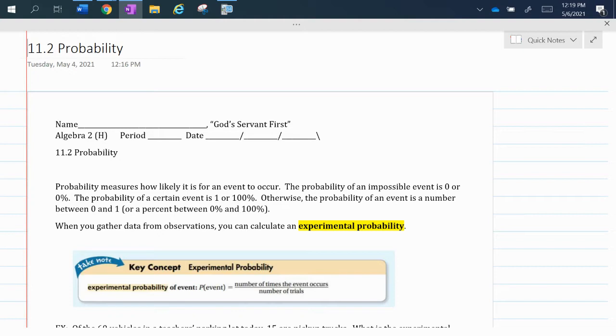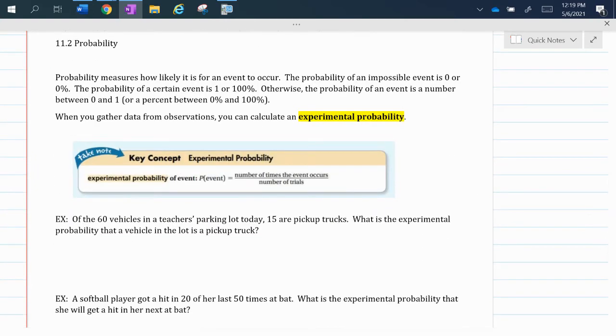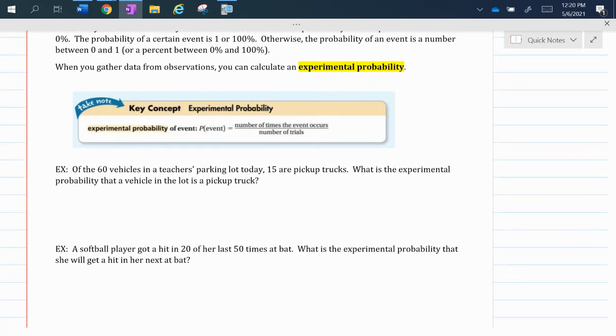When you gather data from observations, you can calculate what's called an experimental probability. Experimental probability is the number of times the event occurs out of the total number of trials. So, for example, of the 60 vehicles in a teacher's parking lot today, 15 are pickup trucks.